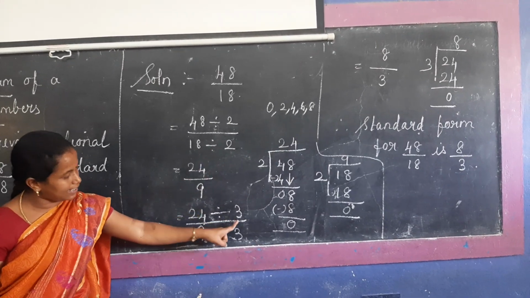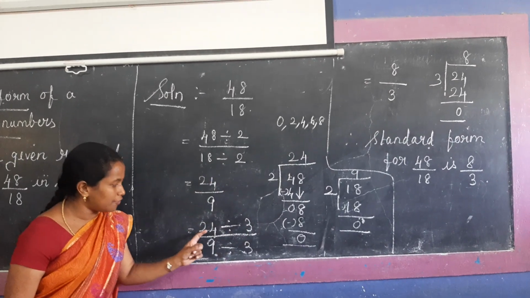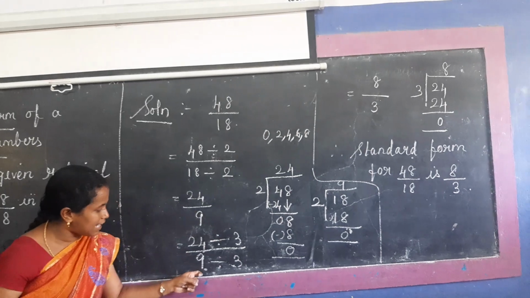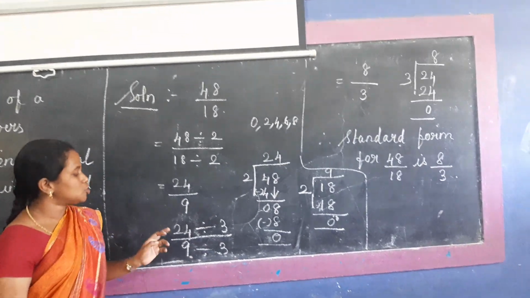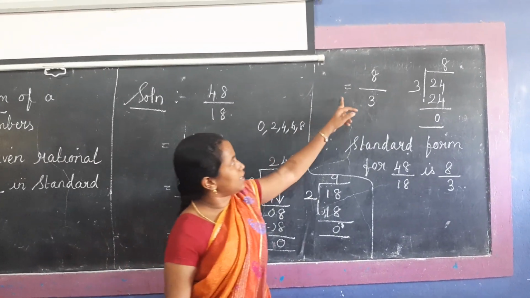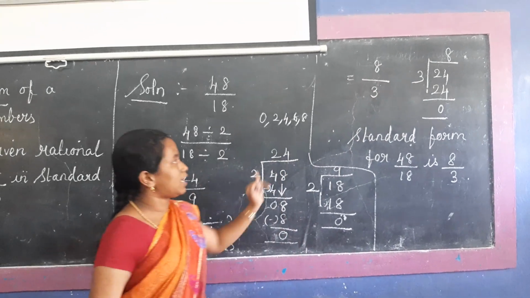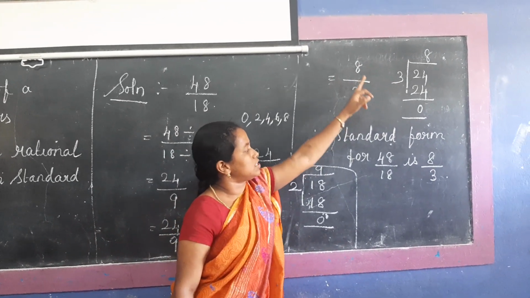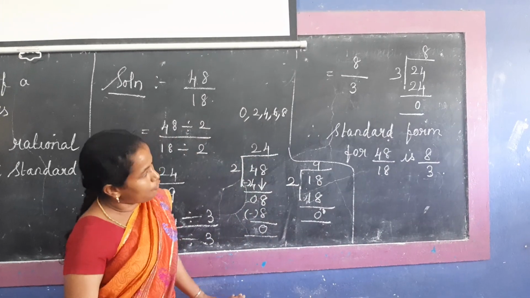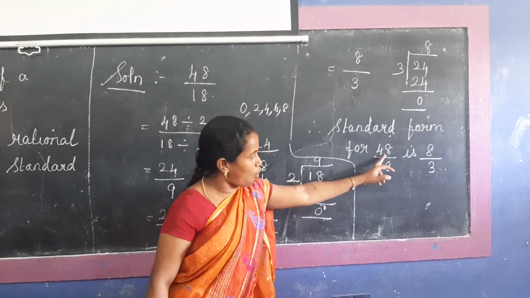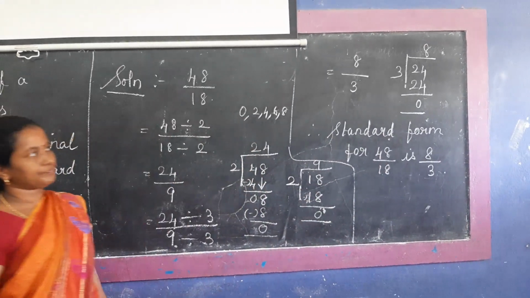So we are taking the next, 3. So 24 divided by 3, 9 divided by 3. So 24 divided by 3 is 8. 9 divided by 3 is 3. So this is the simplest form or standard form for 48 divided by 18. Next.